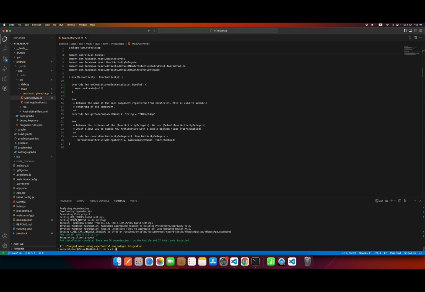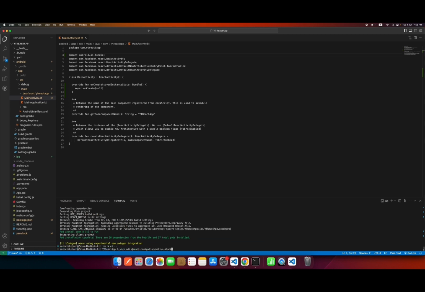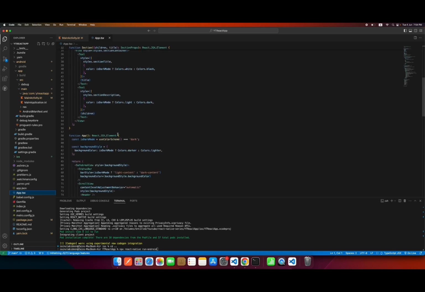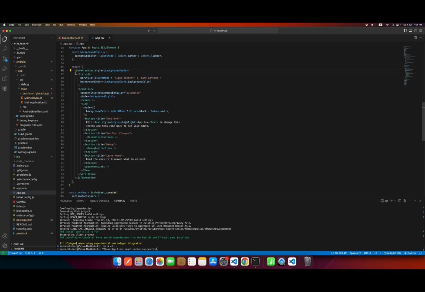Okay guys, so the pods are installed, so let's run our application. First we will run it inside our Android, and then we will run it in our iOS. But before that, let's head over to the App.tsx file. This is boilerplate code which comes whenever you create a new project. So we have to get rid of this first of all.